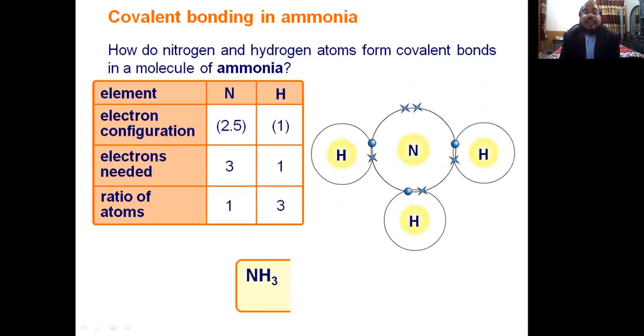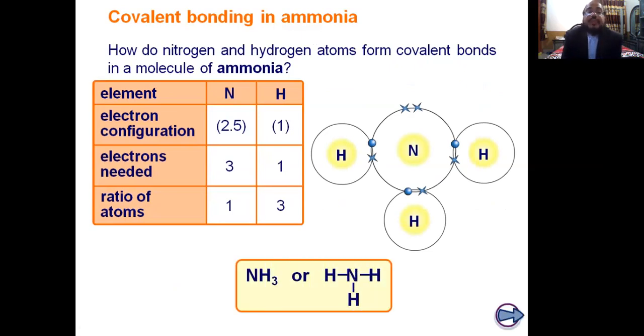Another example, this is the formation of ammonia. How do nitrogen and hydrogen atoms form the covalent bond in a molecule of ammonia, NH3? In the formation of ammonia, each nitrogen shares electrons with 3 hydrogen atoms. Student, you know the atomic number of nitrogen is 7. It has 2 electrons in the first shell and 5 electrons in its outermost shell. Yes, this is called the outermost shell.